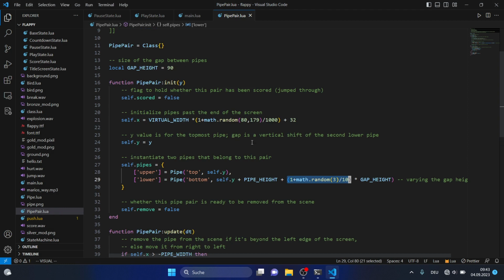Okay, for the second part, varying the distance of the pipes, I made this modification here with some kind of random. So the width when a pipe leaves the screen, another will be initialized. I experimented a little bit with the numbers, and it also worked. So let's show that.